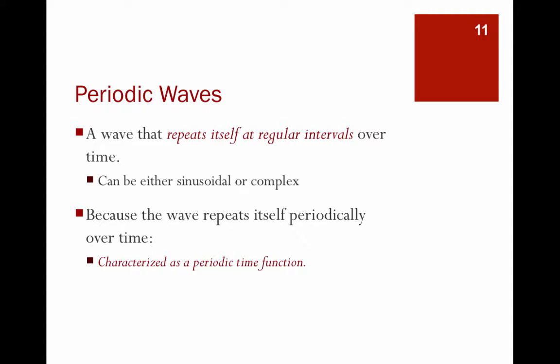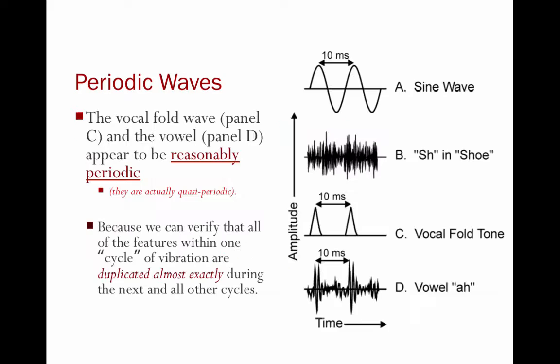Talking about periodic waves, a periodic wave is a wave that repeats itself at regular intervals. It can be either sinusoidal or complex. Because the wave repeats itself periodically over time, it is characterized as a periodic time function.